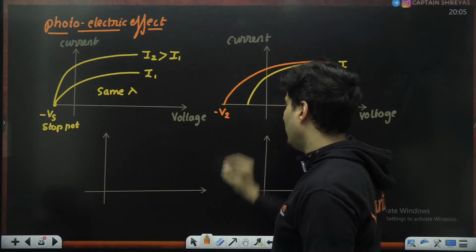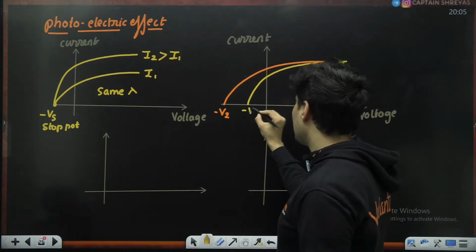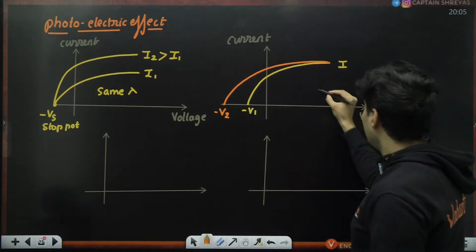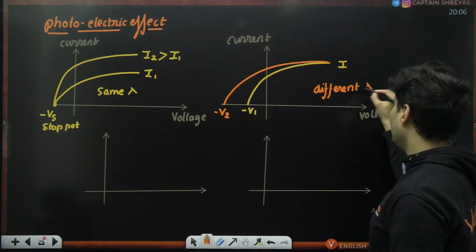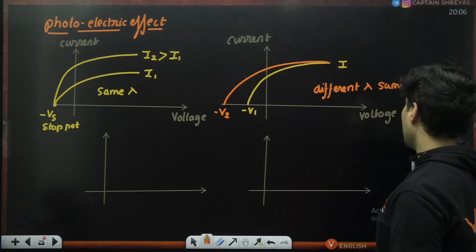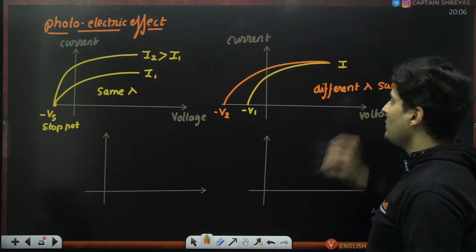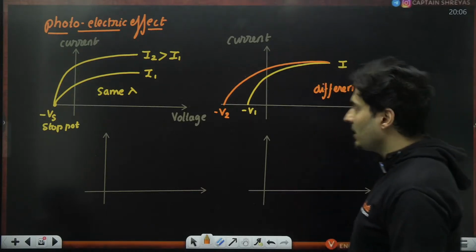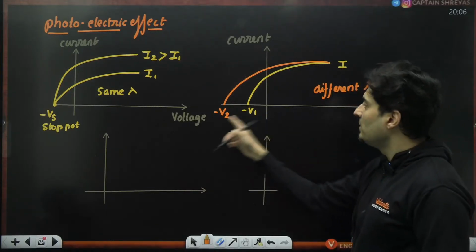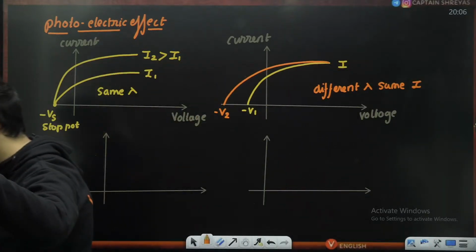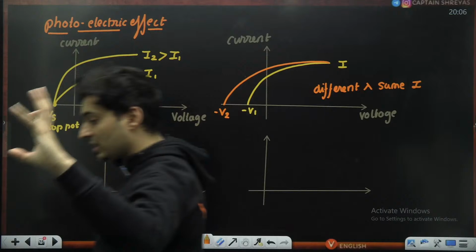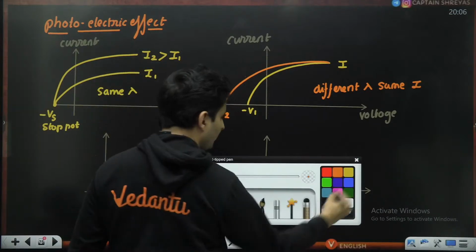This will be minus V2, and this will be minus V1. So different colors, different lambda, but same intensity. The maximum current will also be the same, but they will have different stopping potential. This is another important graph which you should know. There are a lot of case study based questions also which can come over here.